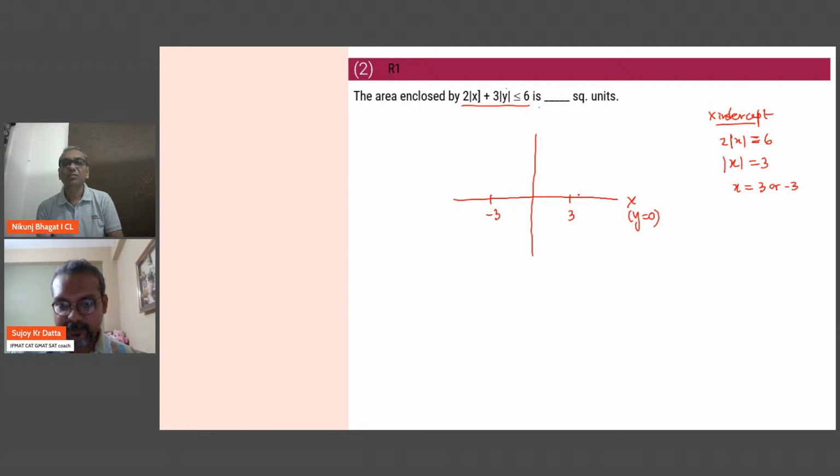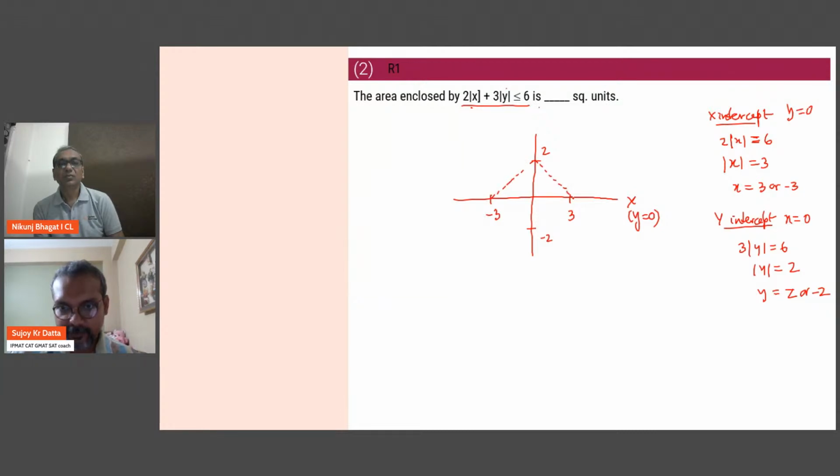Now I've got these 2 points. Now repeat that for the y-intercept. So I'll put x as 0. Here it was y as 0, here it will be x as 0. So 3 mod y is 6, so mod y is 2, so y will be 2 or minus 2. How will the line be? It will be an enclosed region like this. Now the next step is to accommodate this less than thing.